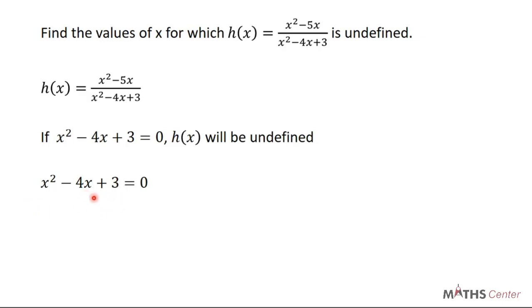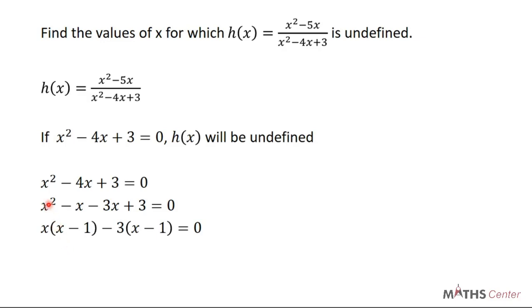Then we look for two numbers that when you multiply you get positive 3, and when you add, you get negative 4. That will give us negative 1 and negative 3. So we replace negative 4 with those two numbers. This is going to give us x squared minus x minus 3x plus 3 is equal to 0. Once again, we've solved more examples on solving quadratic trinomials under algebraic expressions, so please go and watch that video and you will understand how these two numbers came about. Let's simplify.